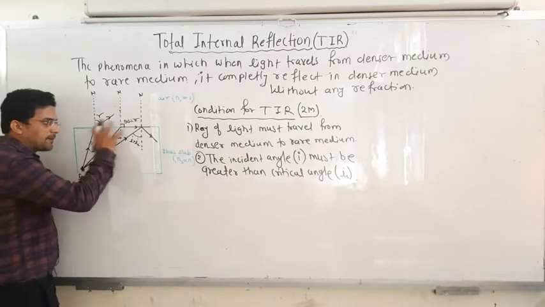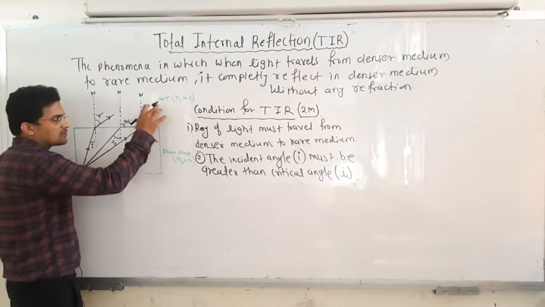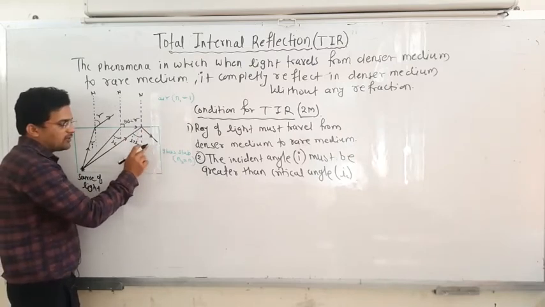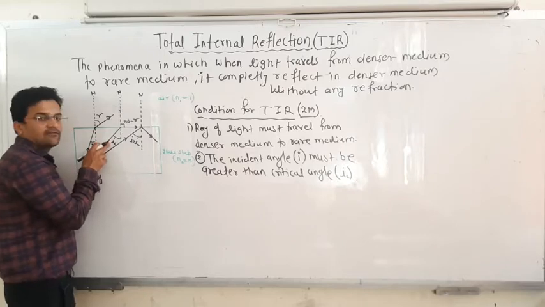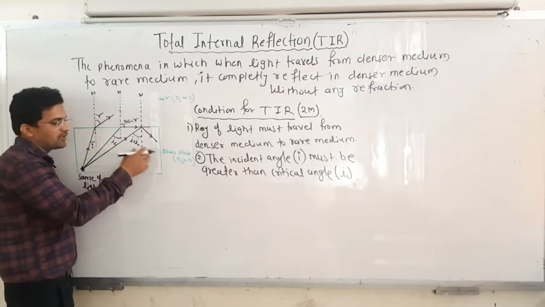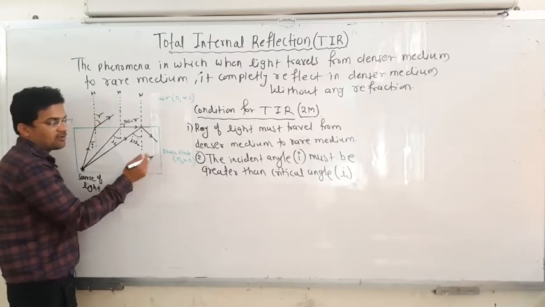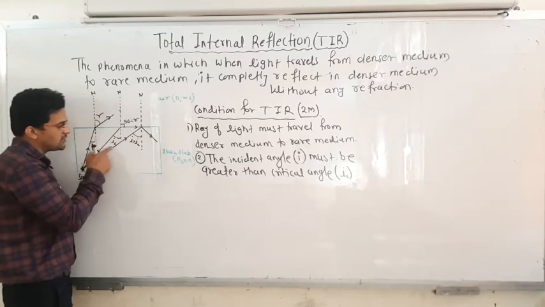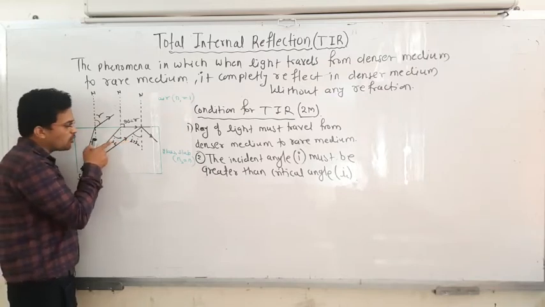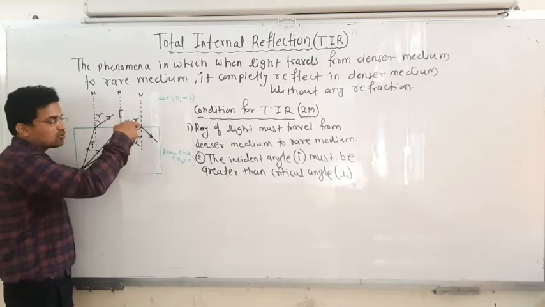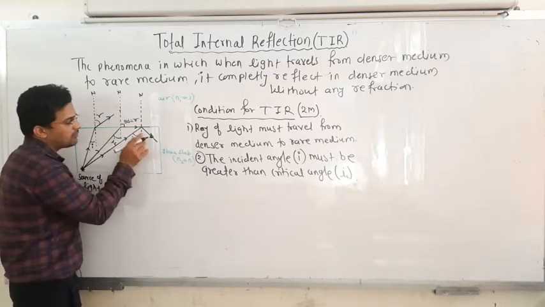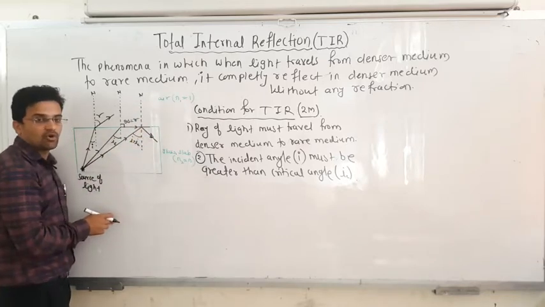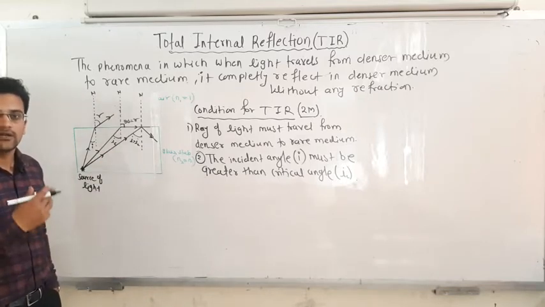It means for every pair of media, it may be glass and air, water and air, or any media, okay. For any interface or any pair of media, there is a fixed critical angle. For different pairs of media, this critical angle is different. If you incident any ray with an angle of incidence more than this critical angle, then and only then total internal reflection occurs, and the light is reflected back without any refraction. There is no refraction, only reflection occurs. So above that angle is the critical angle, okay.